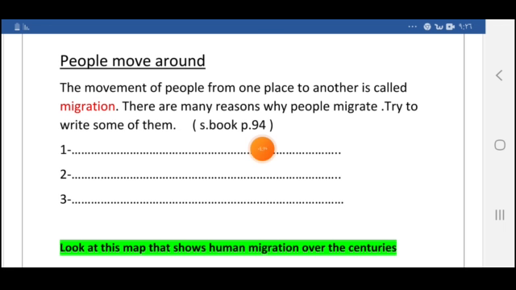They never stay in one place like the people in the past. They live in tents and usually keep camels and goats. So they do not settle in one place. They move from one place to another in search of food and water. So to escape wars or natural disasters, to find better work or educational opportunities, and in search of food and water, these are reasons why people migrate from one place to another.